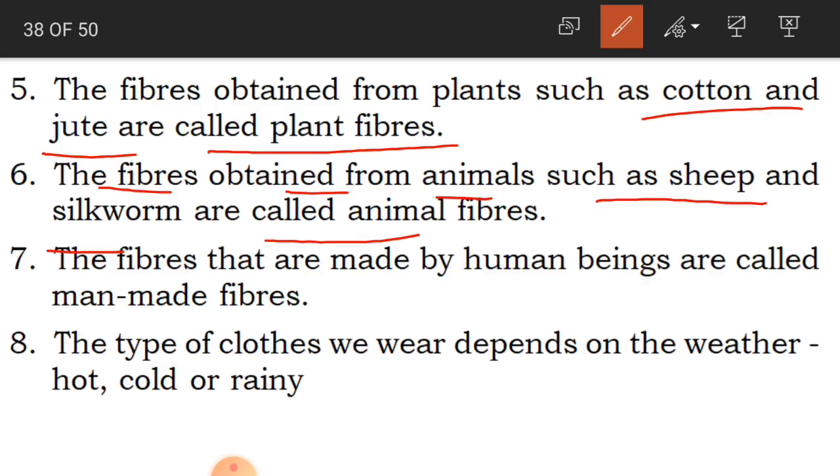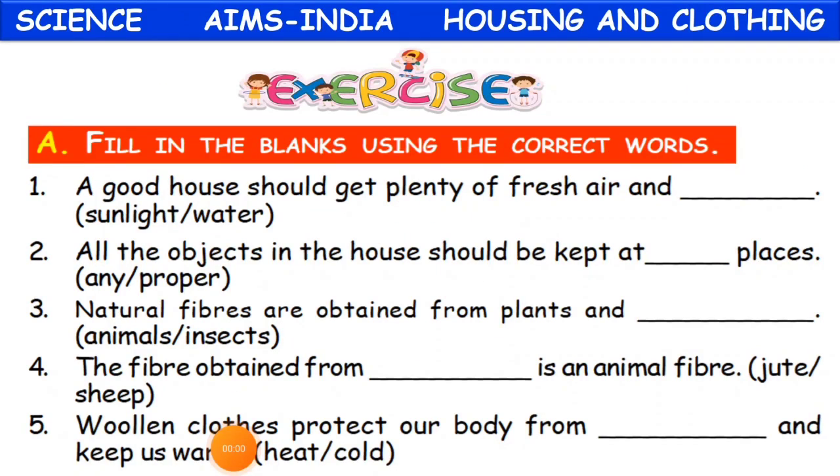So here in the fill in the blanks, I have given you wool. Wool is nothing but from the sheep. Okay, so what are man-made fibers? Seventh point here. The fibers that are made by human beings are called man-made fibers. Clear children? So children, here we are having fill in the blanks using the correct words. So let us do this exercise.